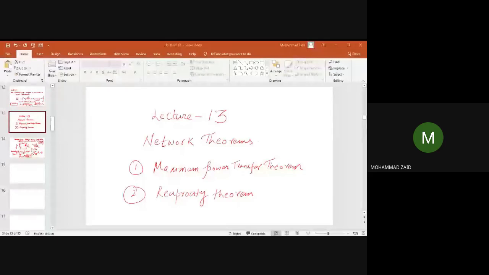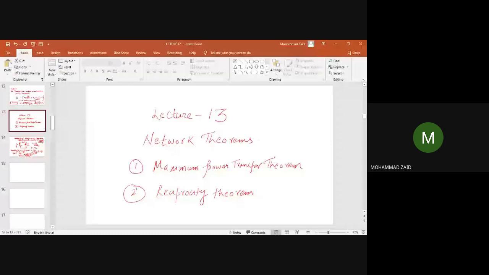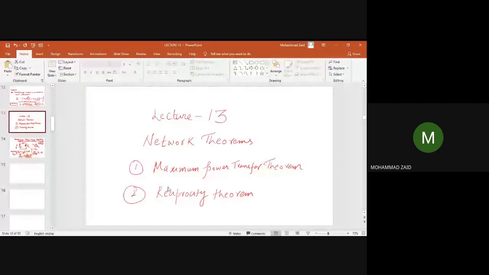The theorem we are talking about is the maximum power transfer theorem. That means it is not the delivered power, it is the transferred power. So you need to have two things clear in your mind: we are talking about power transfer, not power delivered. For power delivered, there is no condition that the load should be variable.